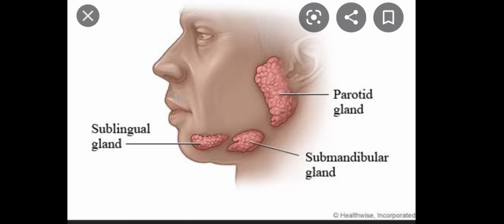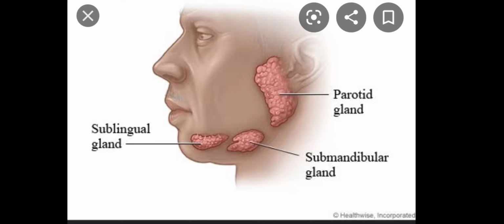The next part that is present in the saliva is the salivary amylase enzyme or ptyalin enzyme. This enzyme starts the carbohydrate digestion in your mouth. The carbohydrate starch is digested in your mouth with the help of salivary amylase, and the starch is converted to maltose, which is a sweet sugar. So whenever you eat starch containing products like rice, corn, bread, finger chips, you have a sweet taste. The sweet taste is because the starch is digested to the simple product, which is the maltose.